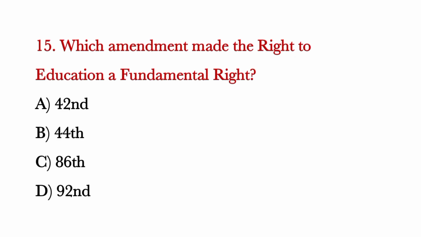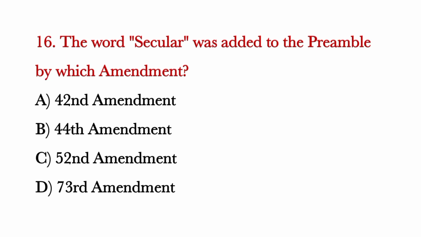Which amendment made the right to education a fundamental right? Correct answer is option C, 86th. The word secular was added to the preamble by which amendment? Correct answer is option A, 42nd.